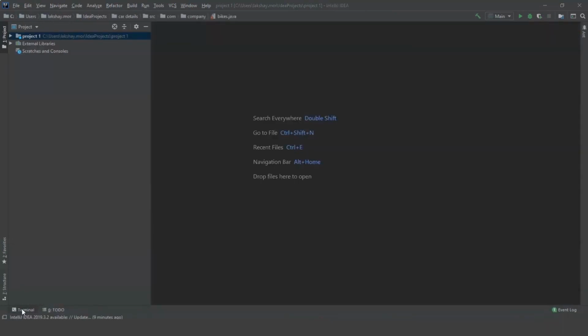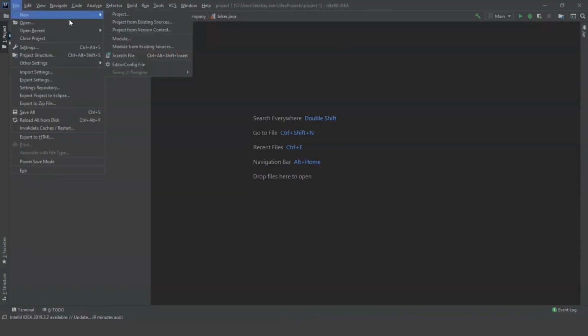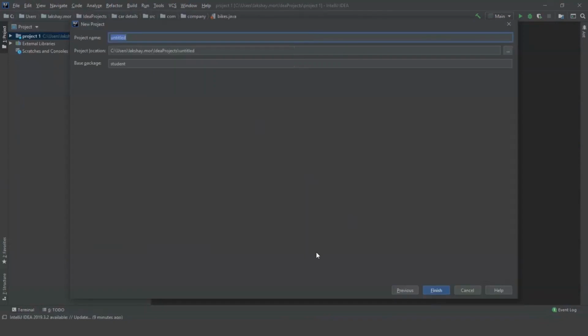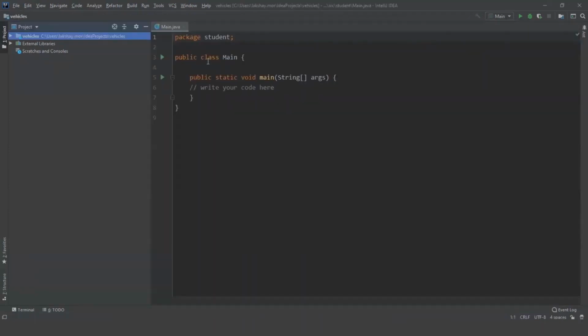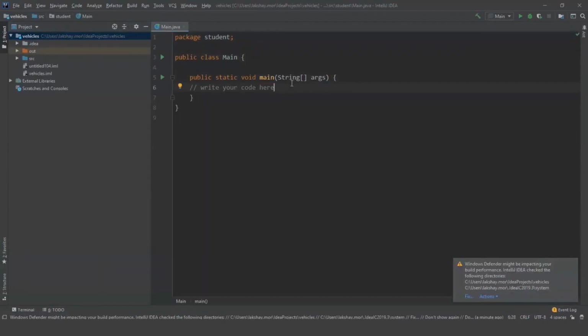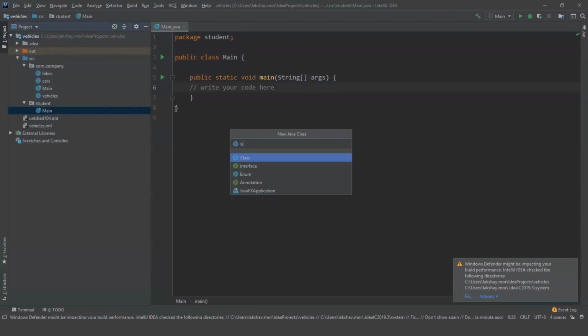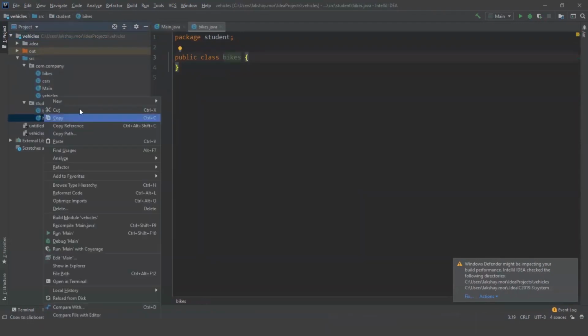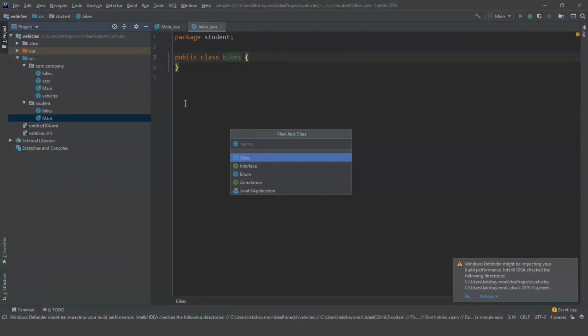Now let us see an example of how we can use multiple objects for a single class. So let's get started. Let's create a new project and I'm going to name it vehicles, because I'm going to use cars and bikes in this program, so I'm going to use vehicles as a combined form. And yes, here we have a class main and a function main. Now I need two classes for this program. So I'm going to create two classes. First, I'm going to name it bikes, and the second class, I'm going to name cars.